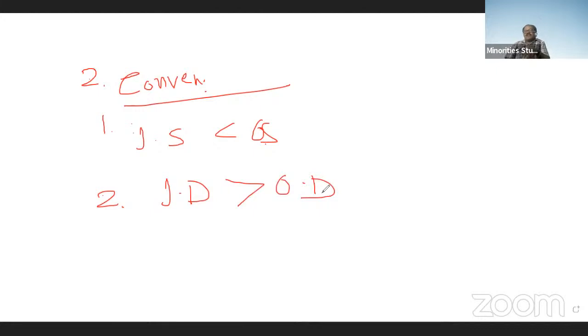Suppose we are going on a bike and we hear a horn from the backside. We don't need to look back, we can just watch here. Suppose a car is seen here. The car is seen smaller in size.